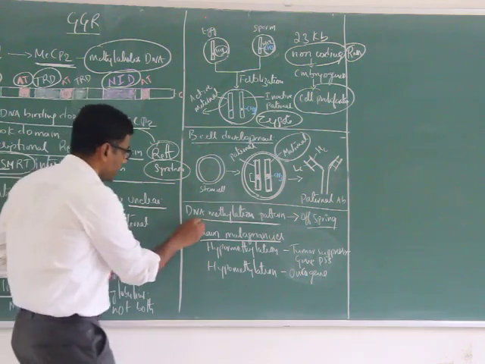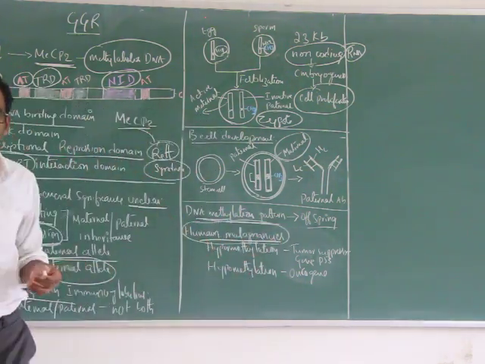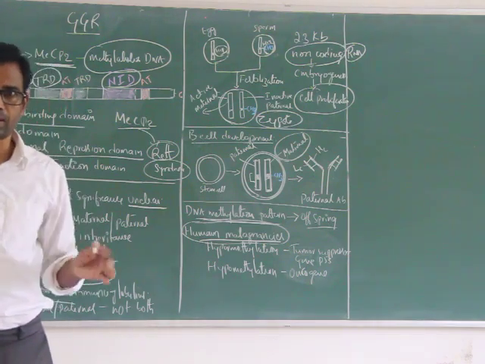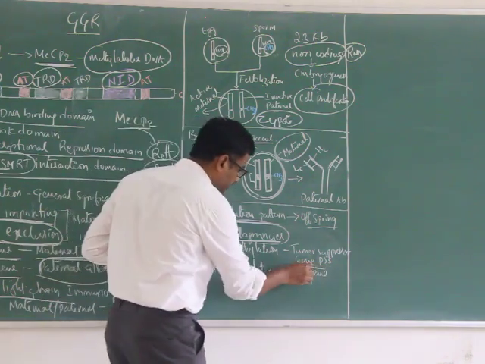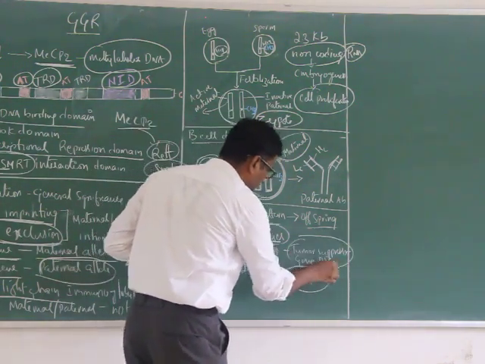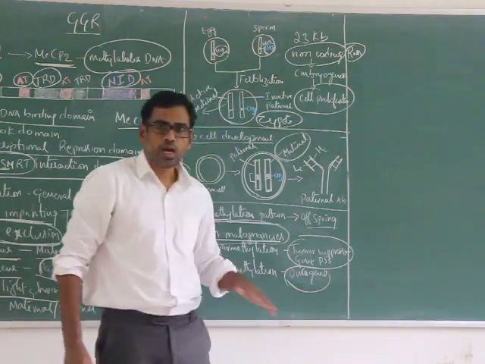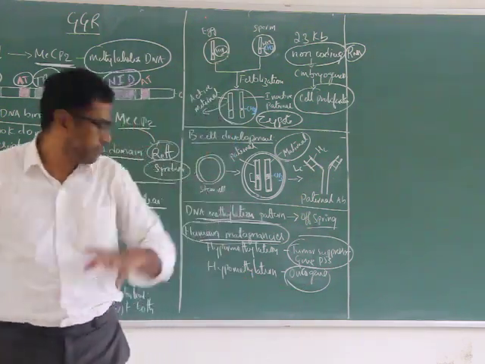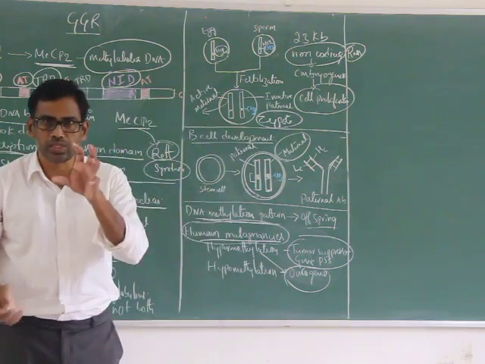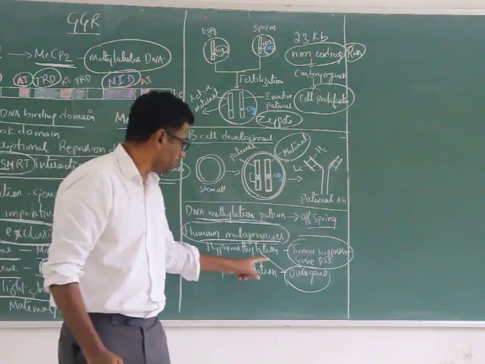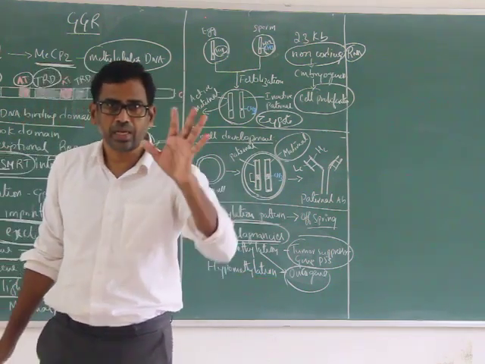So this DNA methylation, as I mentioned, plays a very important role in human malignancies. Normally, forget about malignancies, we have oncogenes and tumor suppressor genes, for example P53. Oncogenes are kept silent by hypermethylation, because upon methylation, transcriptional activity is reduced.